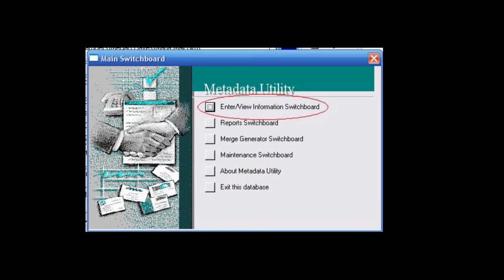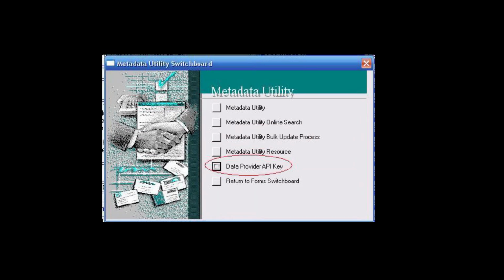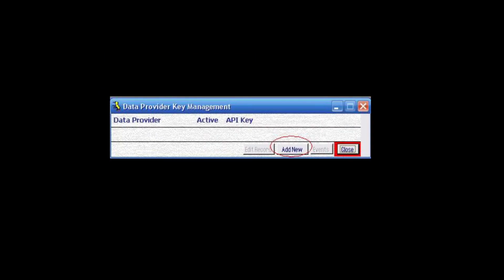From the main switchboard, click on Enter /View Information Switchboard, followed by clicking on Metadata Utility Switchboard, followed by clicking on Data Provider API Key. This will open up the Data Provider Key Management window.